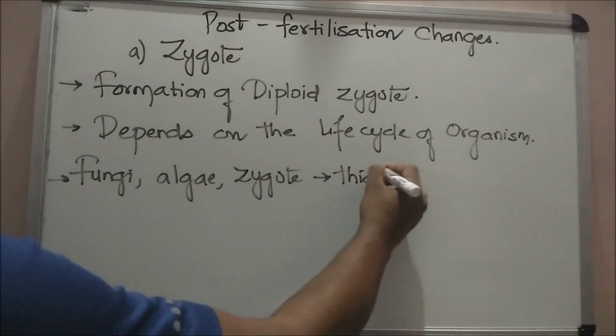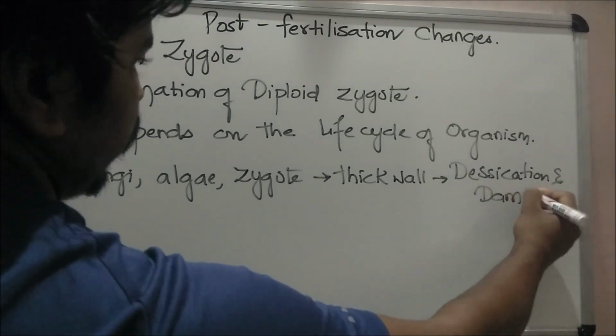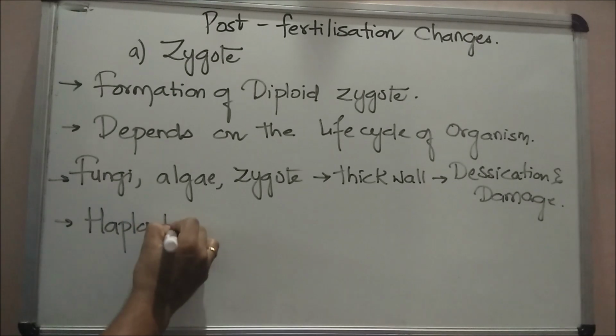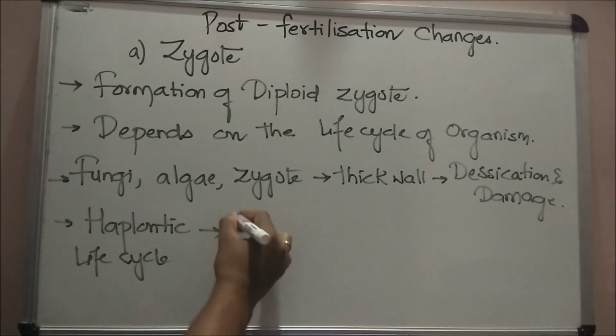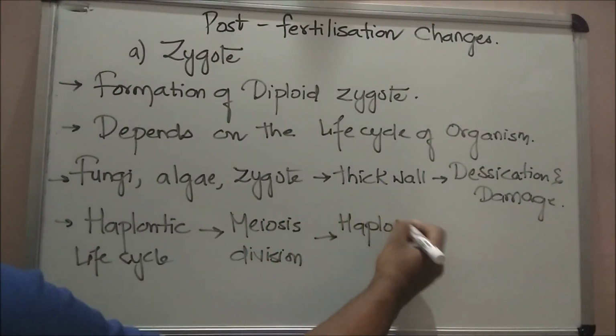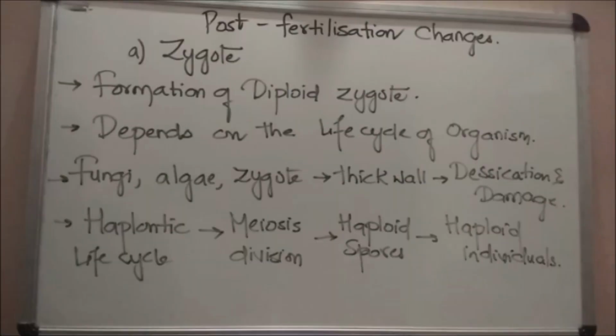In organisms like fungi and algae, the zygote develops a thick wall that is resistant to desiccation and damage. In organisms with a haplontic life cycle, the zygote divides by meiosis to form haploid spores that grow into haploid individuals. Zygote is a vital link that ensures the continuity of species between organisms of one generation and the next.